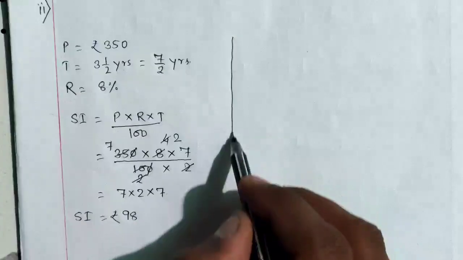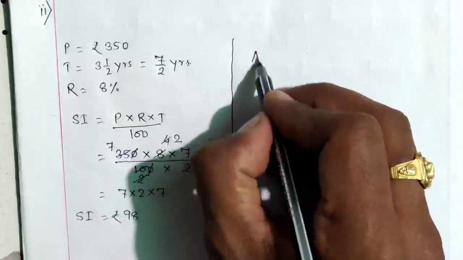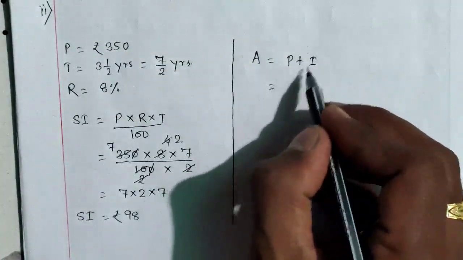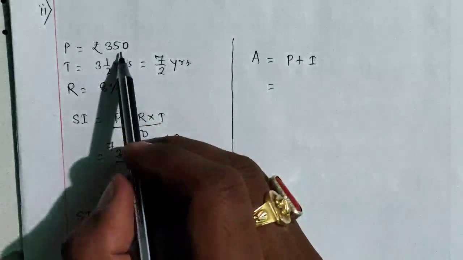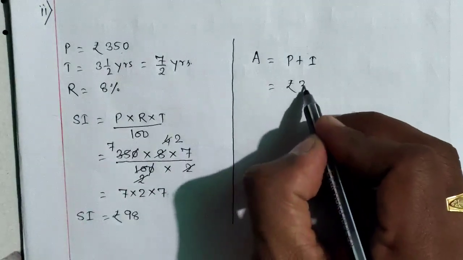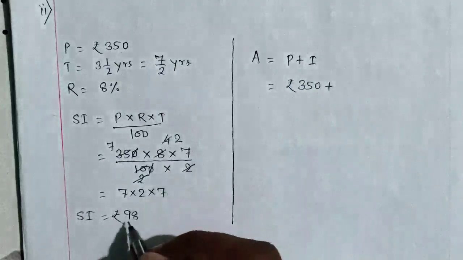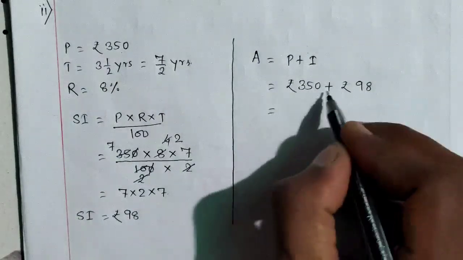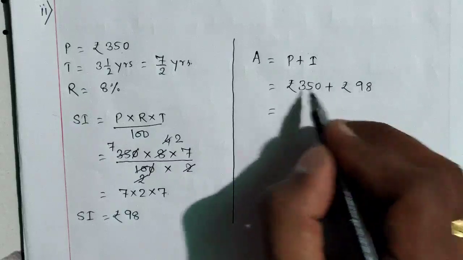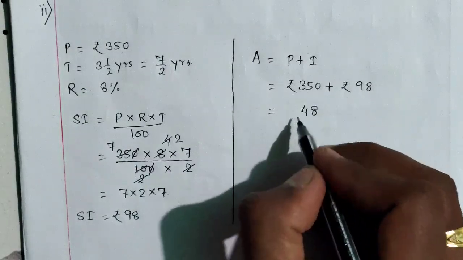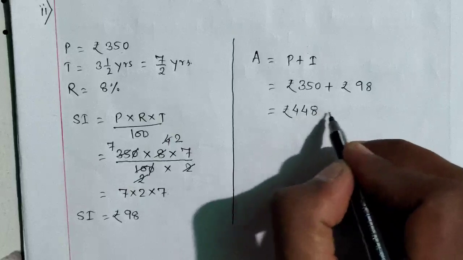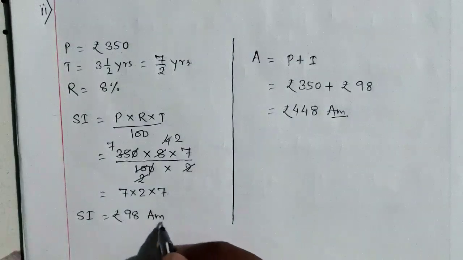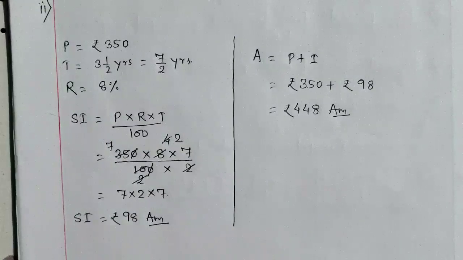Similarly, we have to calculate the amount also. We will write here: amount is equal to principal plus interest. Formula we have studied. The value of principal is given, 350. Rupees 350 plus interest we have calculated, rupees 98. Now we will add both the values. 0 plus 8 is 8, 9 plus 5 is 14, 4, carry 1, 3 plus 1 is 4. Rupees 448 is the amount. This will be our answer. And rupees 98 is the interest, this will be our answer.